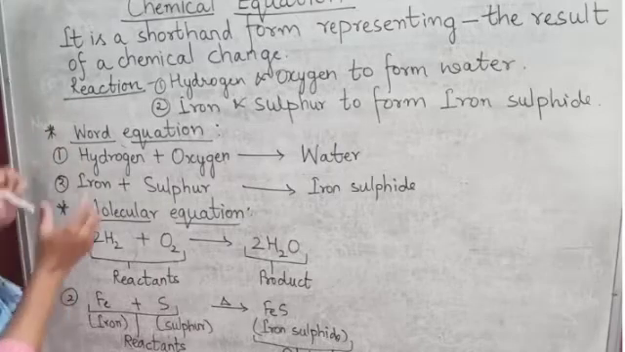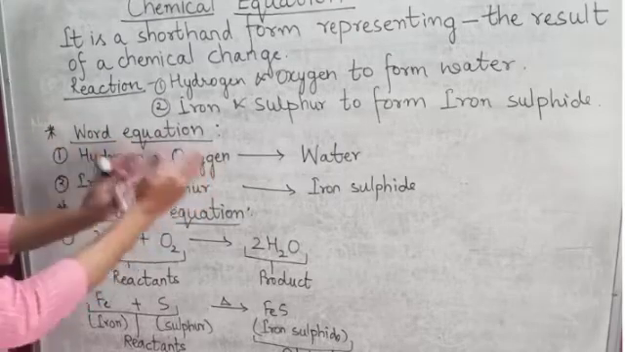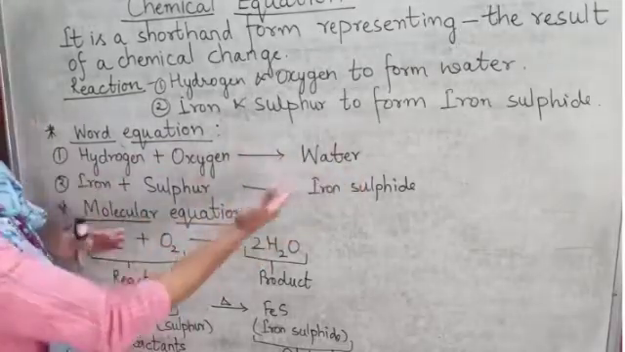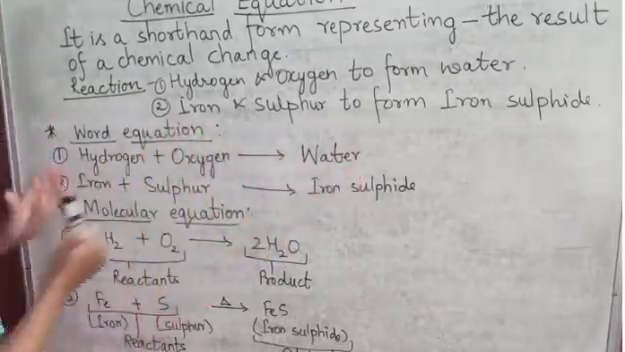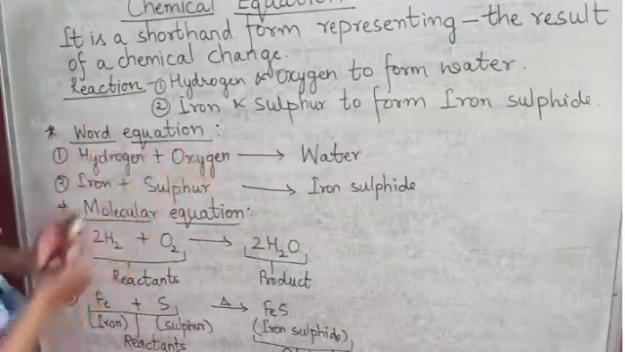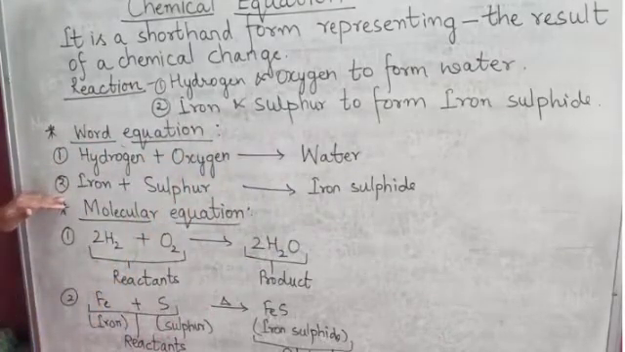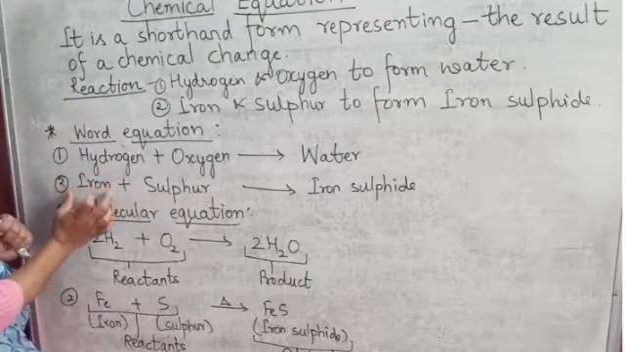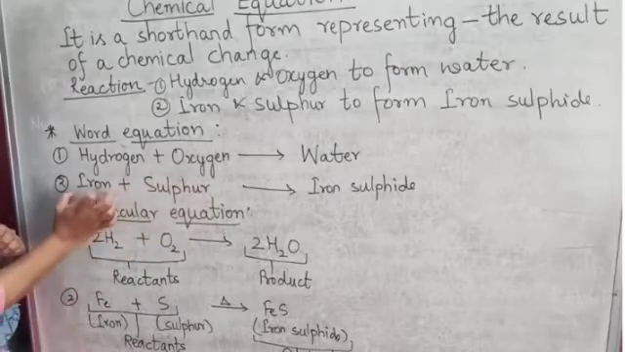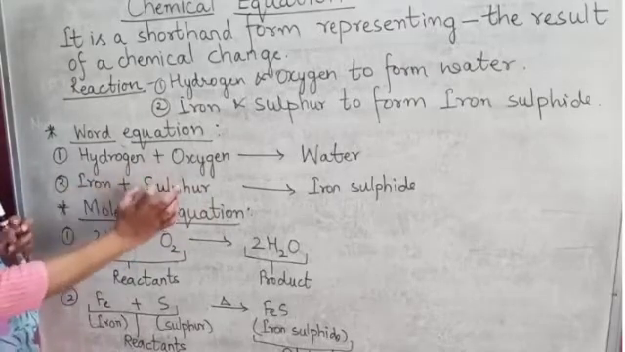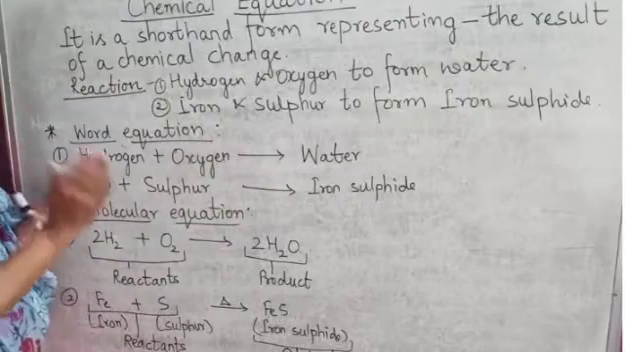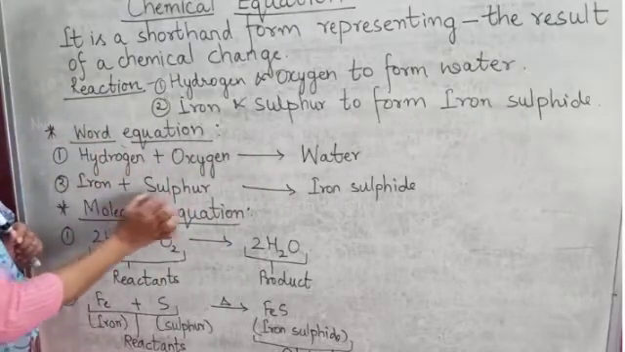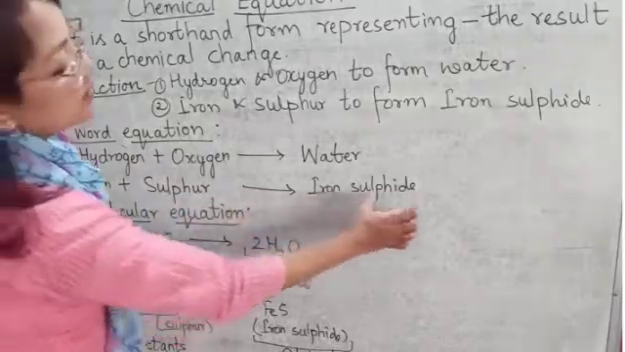The reaction between hydrogen and oxygen gives out what? It gives out water. Water is formed from the reaction of hydrogen and oxygen. Now the second reaction is between iron and sulfur. I haven't written symbols here, I have written simply names. So when names are used while writing an equation, that type of equation is called a word equation. So iron plus sulfur gives iron sulfide.